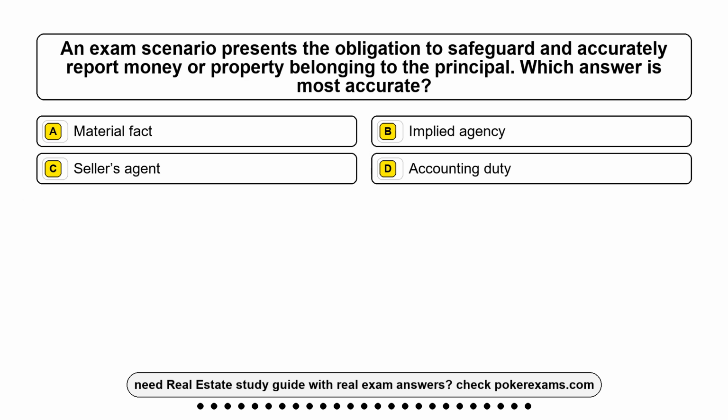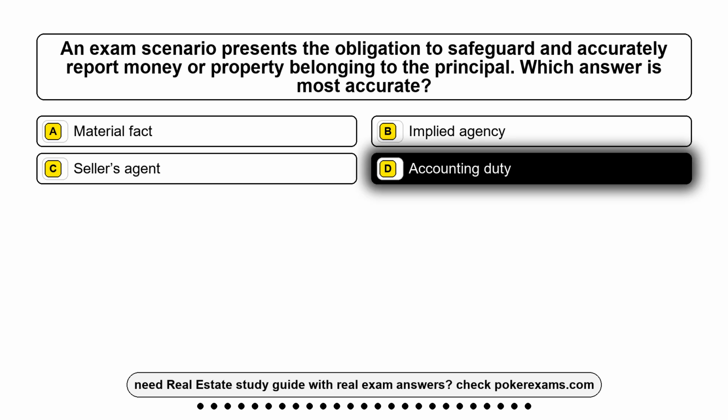Question 18. An exam scenario presents the obligation to safeguard and accurately report money or property belonging to the principal. Which answer is most accurate? Option A, material fact. Option B, implied agency. Option C, seller's agent. Option D, accounting duty. The correct answer is option D, accounting duty.